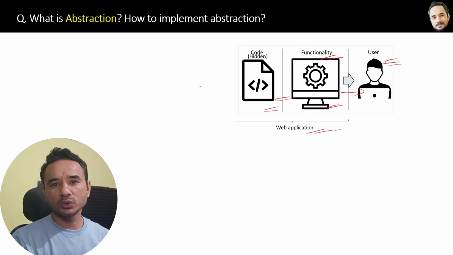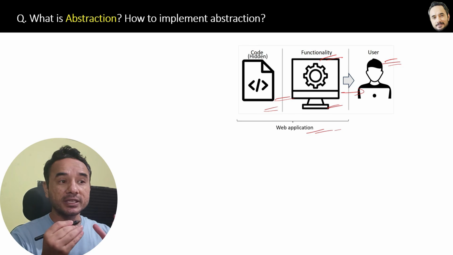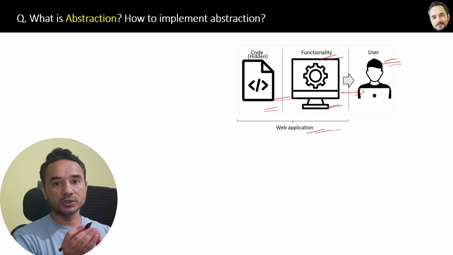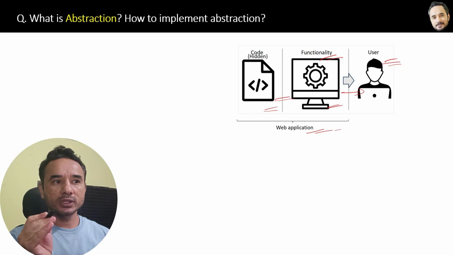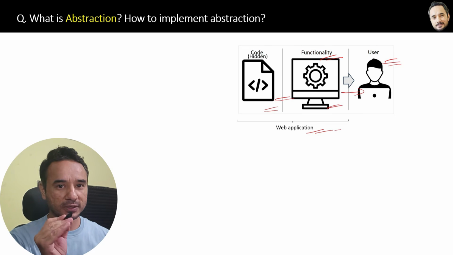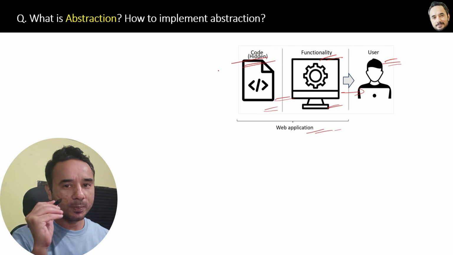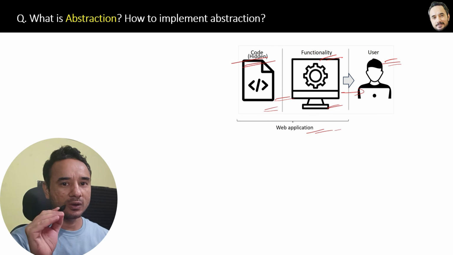Why show the complex code to the user? It is also a security issue, because if the user knows the code, they might try to hack it. So hiding these background details or complex implementation is called abstraction.